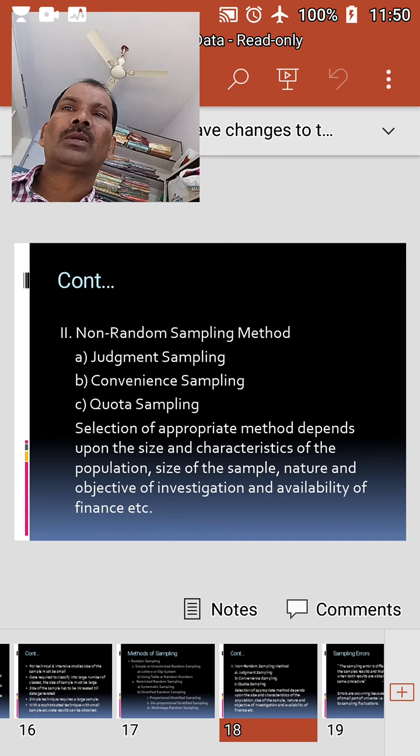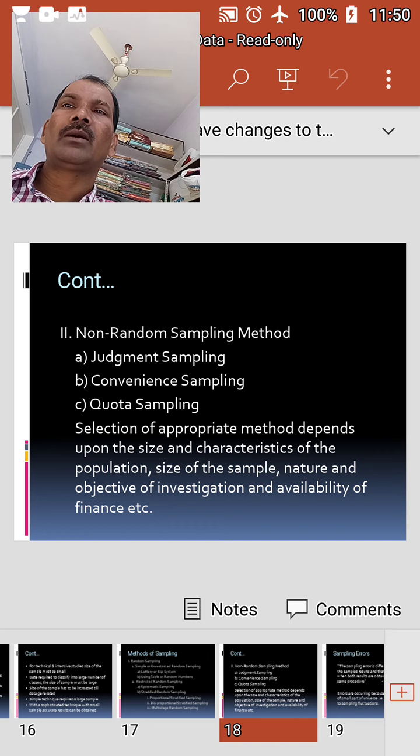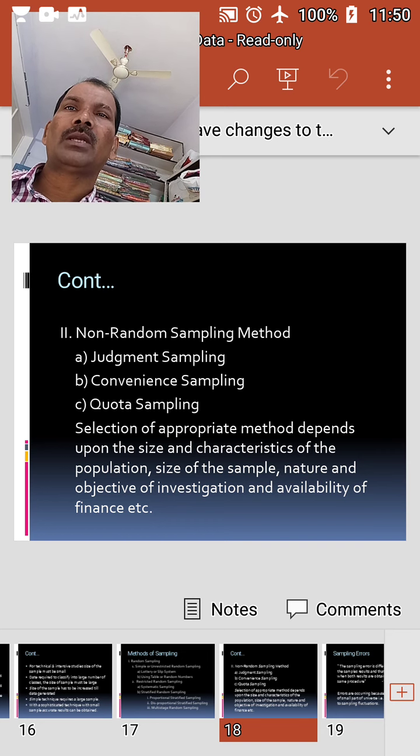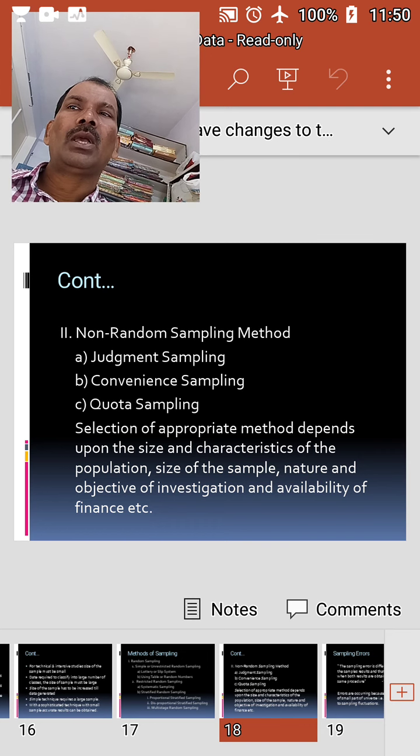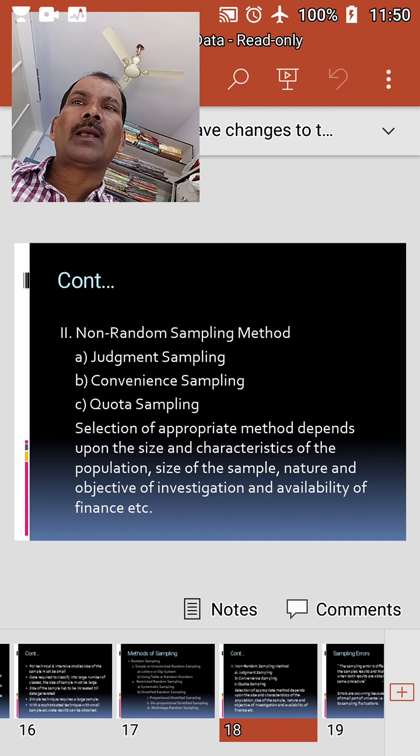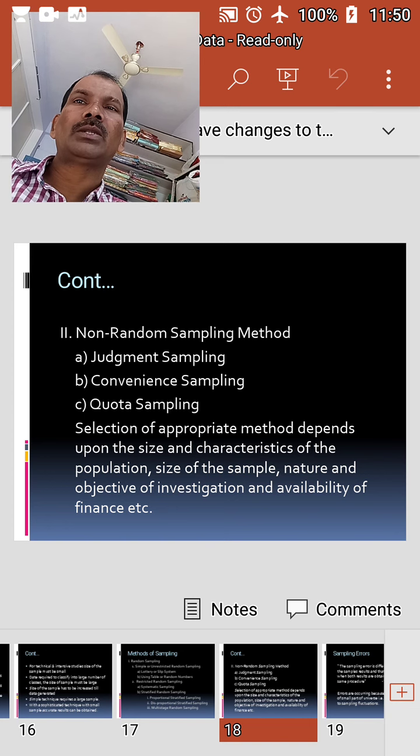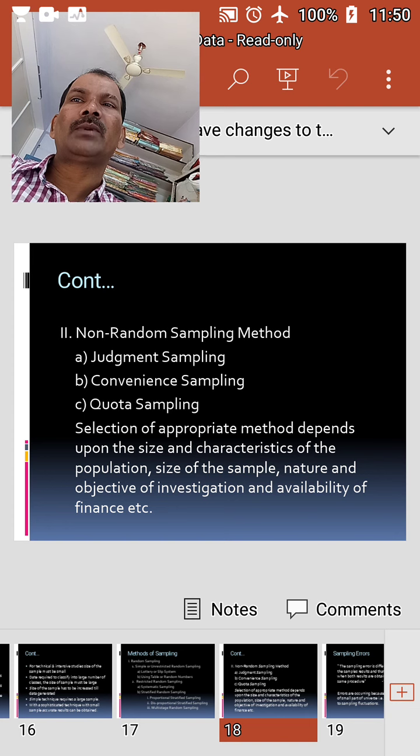And quota sampling. The quota sampling technique is a combination of stratified sampling and judgment sampling. The procedure for selection of items under this method involves dividing the universe into certain groups known as quotas. These quotas are to be selected in such a way that each quota consists of units with the specified characteristics. These quotas are assigned to various field enumerators